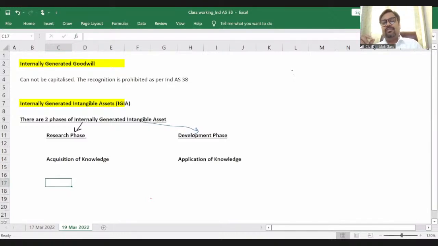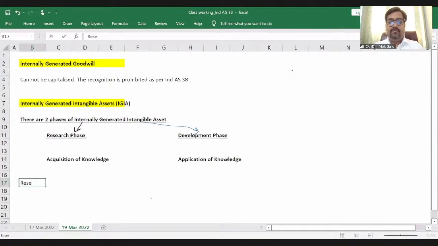So what is research? Research is known as acquisition of knowledge. So when the companies were doing research, they were not certain whether they would be able to reach a conclusion or not, right? So hence the standard says that whatever you are spending on your research phase has to be expensed off in the P&L, right?